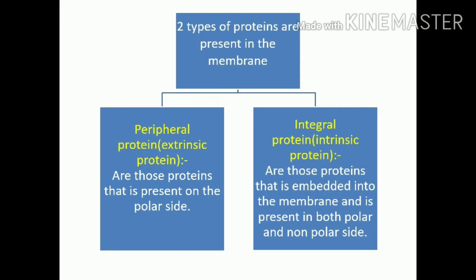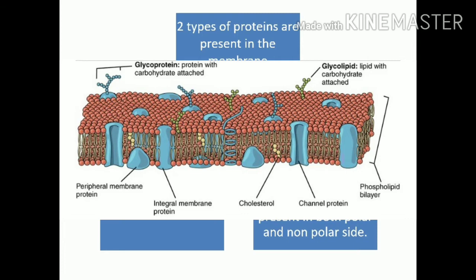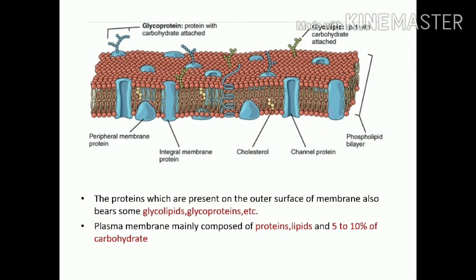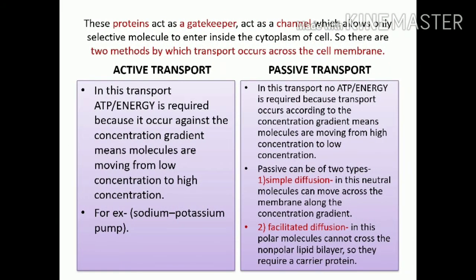As you can see in the picture, there is a membrane protein that is present at the periphery of the membrane, and there is an integral membrane protein that is embedded into the membrane. You can see some cholesterol also and some glycoproteins and glycolipids also. There are some channel proteins also. Now these proteins act as a gatekeeper, act as a channel, which allows only selective molecules to enter inside the cytoplasm of the cell.